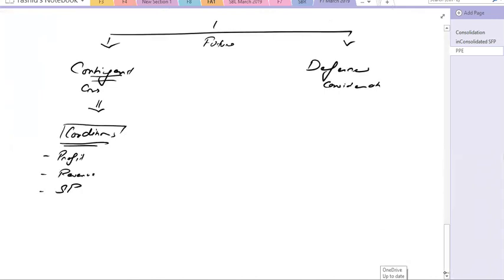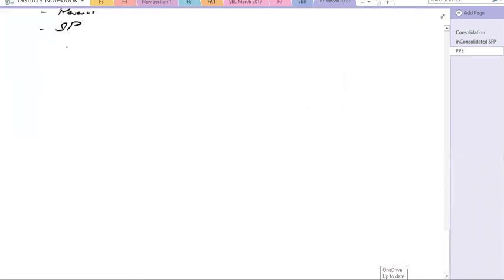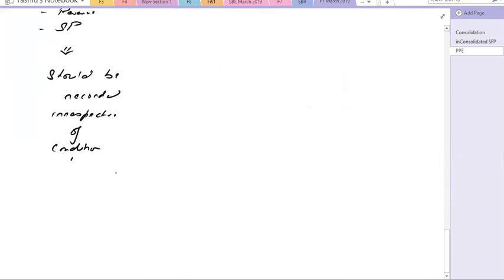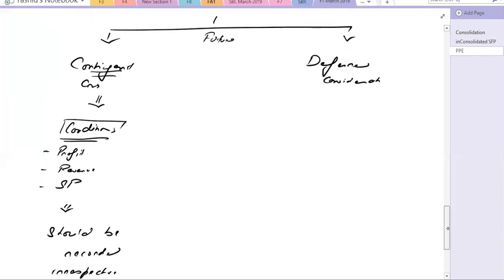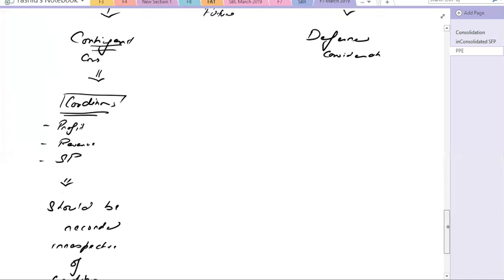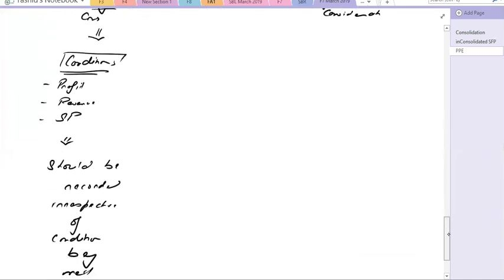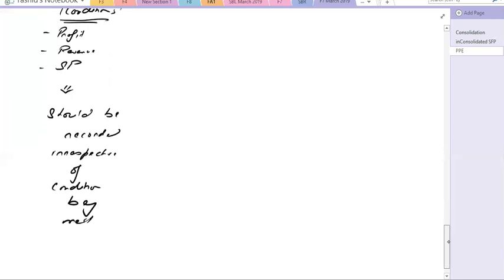But the standard says that the contingent consideration should be recorded irrespective of the condition being met. Even if in the question they tell you that the contingent consideration is this, but it will not be met, still the standard says that you should record the contingent consideration.